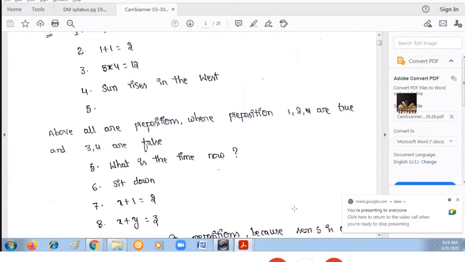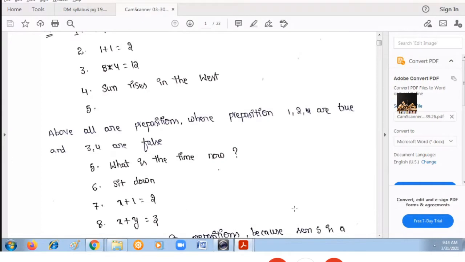It is asking you a question. What is the time now? So this is not giving you any information. So the result is neither true nor false. The answer can be either 9:50 or, now the time is 9:15. So when the result is neither true nor false, then that is not a declarative statement. That is not a proposition.